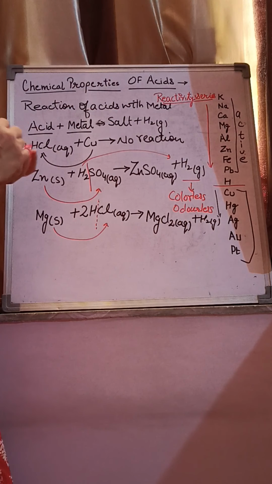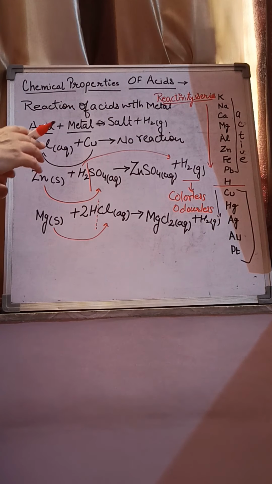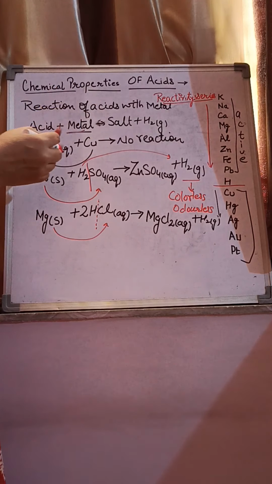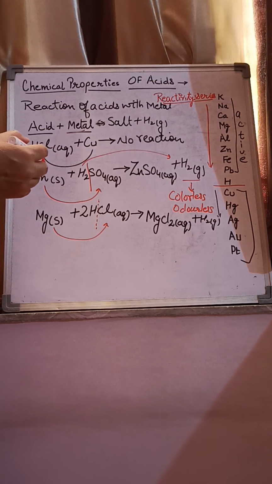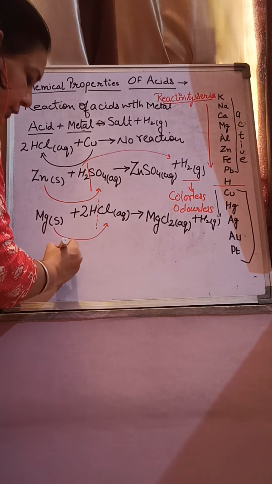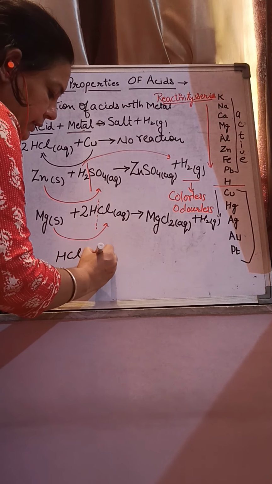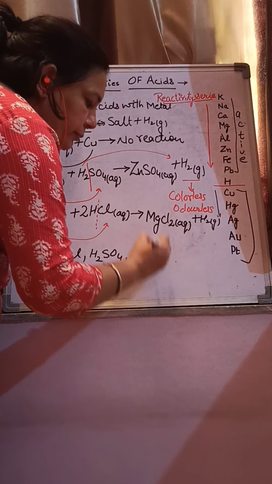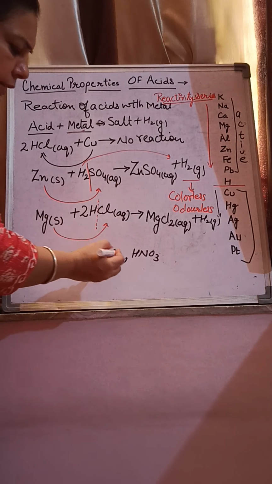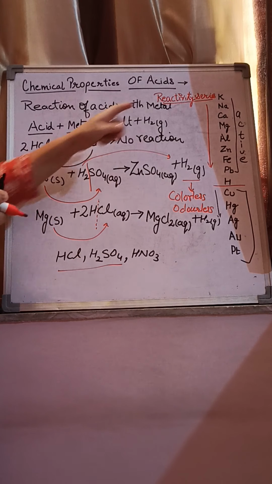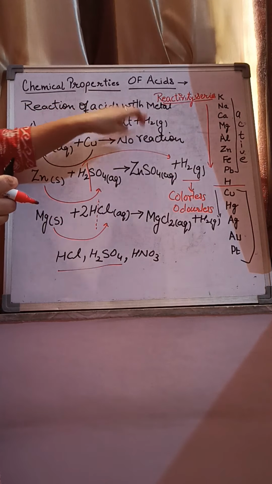In the starting of this chapter, I told you that the reaction depends on the nature of the metal. Nature of the metal, how? We have already discussed this. And nature of acid also. According to our syllabus, there are majorly 3 types of mineral acids. First is hydrochloric acid. Second is sulfuric acid. I am talking about the 10th class syllabus. And third is nitric acid. There is no problem with these 2 acids. Product remains same. It means when hydrochloric acid reacts with any of the active metals, salt and hydrogen are formed.